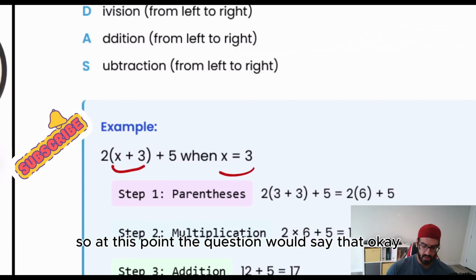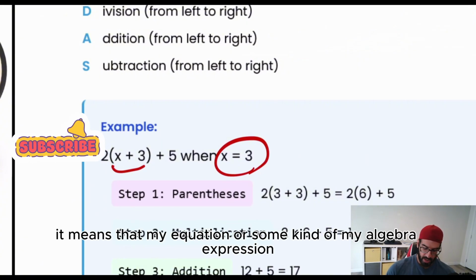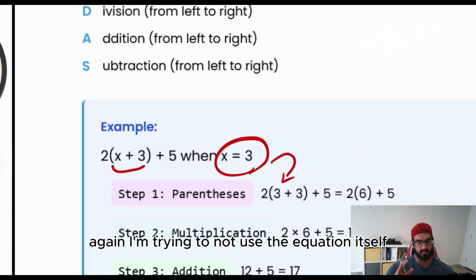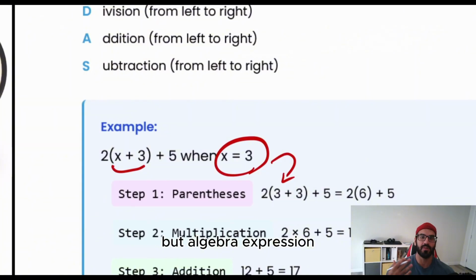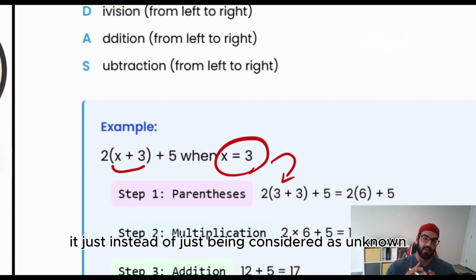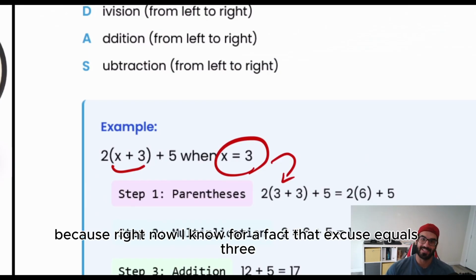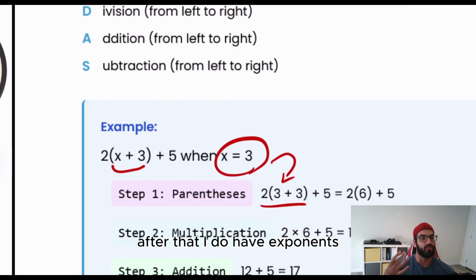So at this point, the question would say, imagine that x is equal to 3. It means that my algebraic expression, again, I'm trying not to use the word equation because right now we're not talking about it, but an algebraic expression is just, instead of being considered as unknown, consider it as known, because right now I know for a fact that x is equal to 3. 2 multiplied by (3 plus 3) plus 5. Right now I have to do the parentheses first. After that, I have exponents.